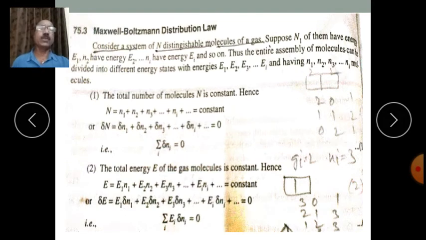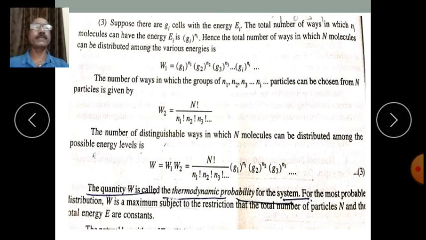So these are the two conditions. Total number of atoms and molecules remains the same. Total energy of the system remains constant, isn't it? Now let us move further.